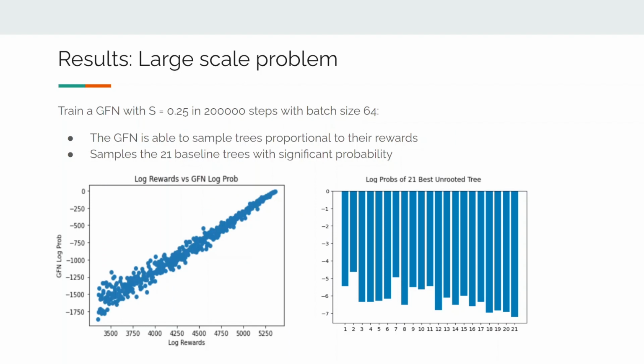The right plot shows the log probability of sampling each of the 21 trees obtained from PAUP*. This shows that we are able to sample them with significant probability. However, we can also see that there are some variations among the probability scores. This suggests that the optimization hasn't fully converged yet, and the model can benefit from further training.